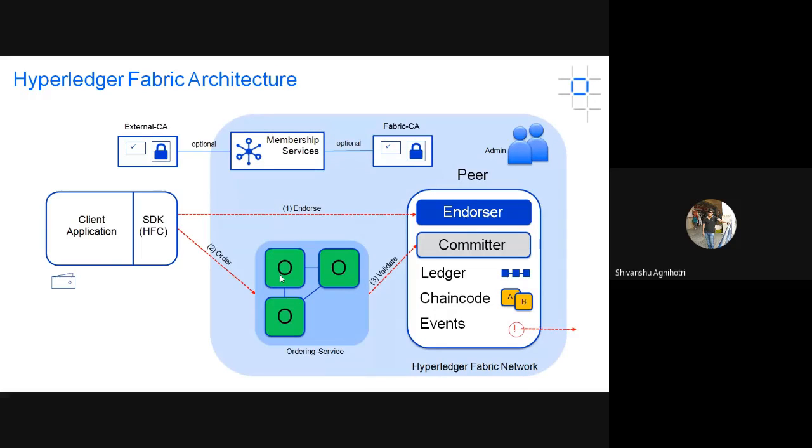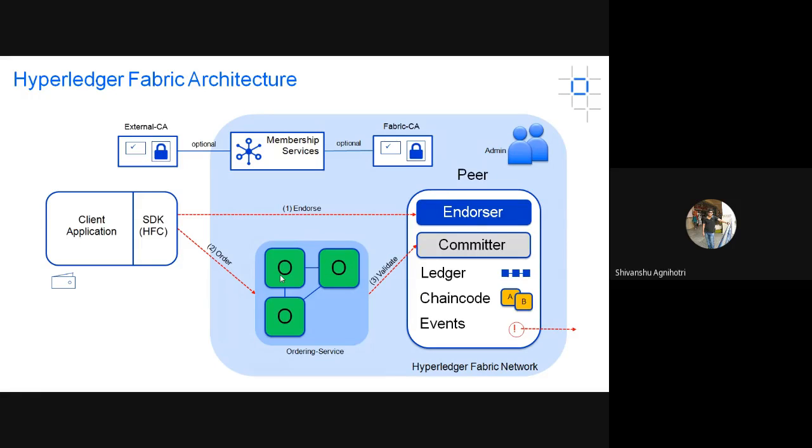Then there are the committer and the orderer. The orderer also takes transactions from the client-side application. But first, let me tell you something. Every peer contains its own ledger, its own chain code, and some events to execute. Every peer maintains its own ledger and chain code inside the Fabric network.